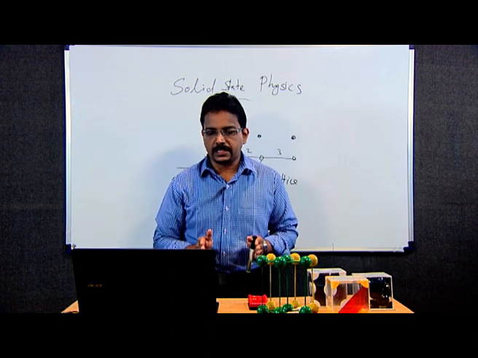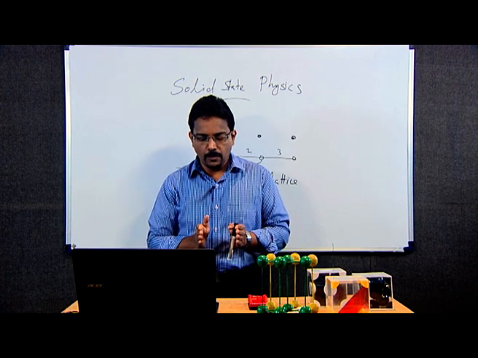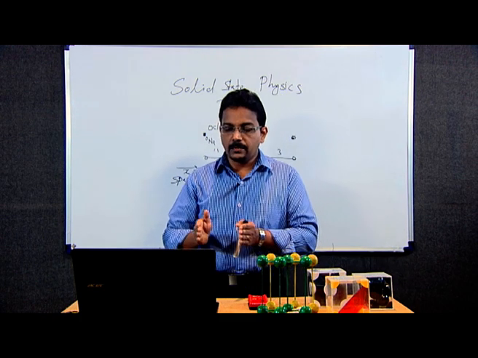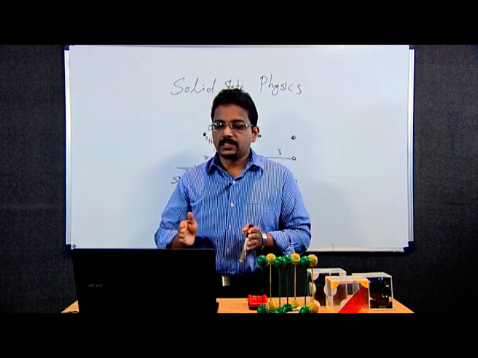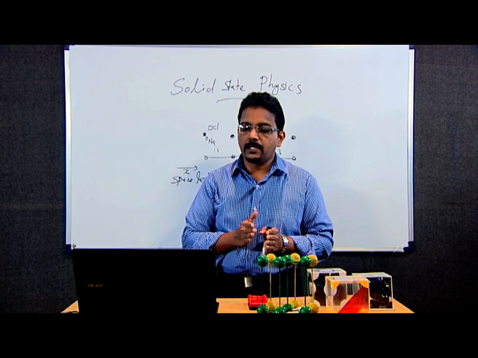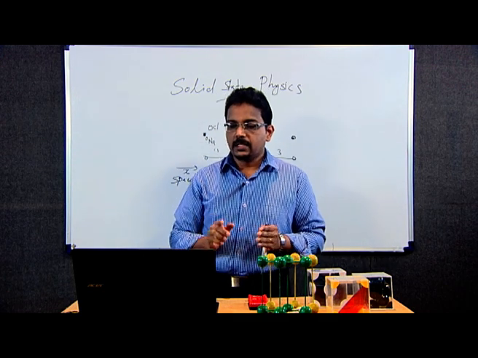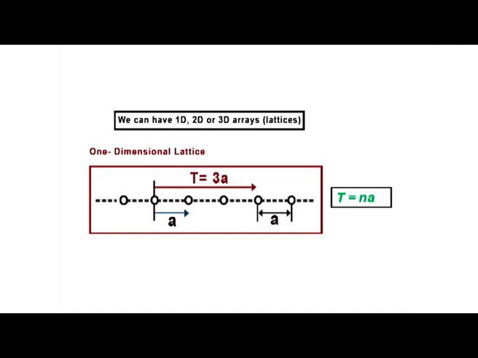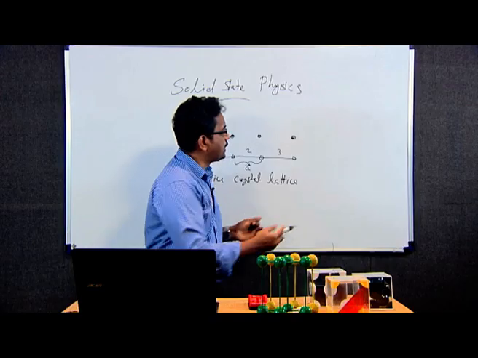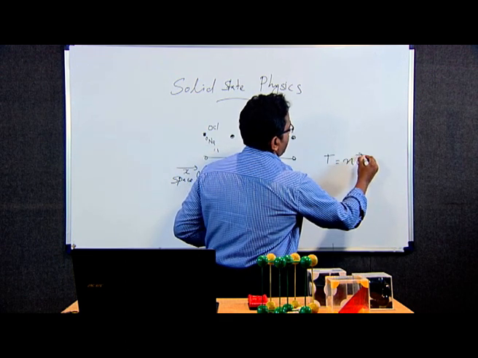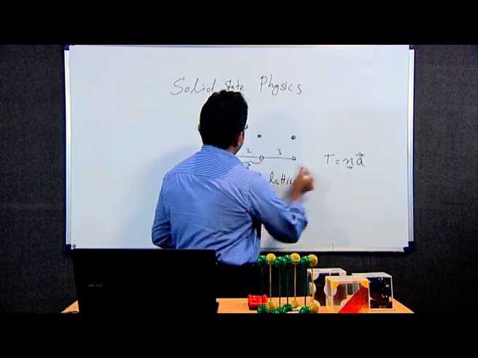So, the translation vector is very important when we calculate how the atoms are arranged, how the crystal is growing, and in which direction this growth vector is moving, especially for 3-dimensional arrangements of atoms or molecules. For the one-dimensional lattice, the translation vector we can simply write as T is equal to n A, n is an integer.